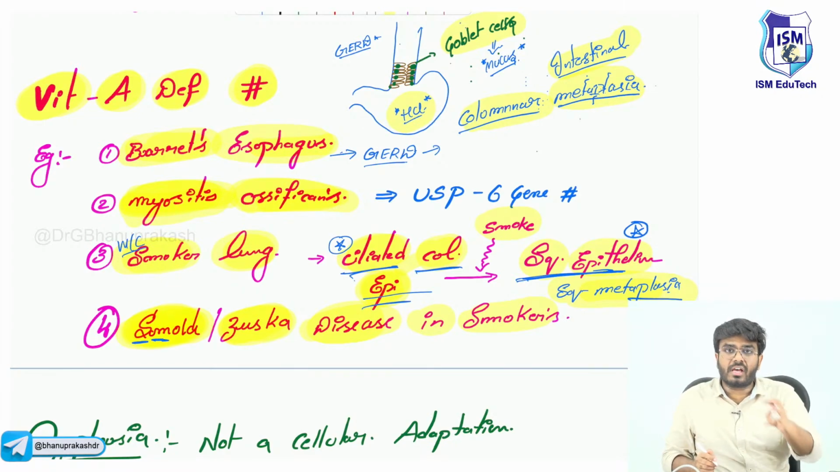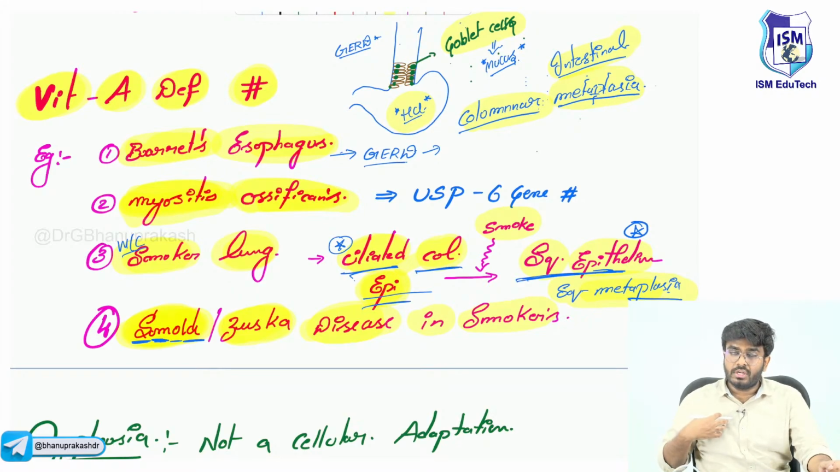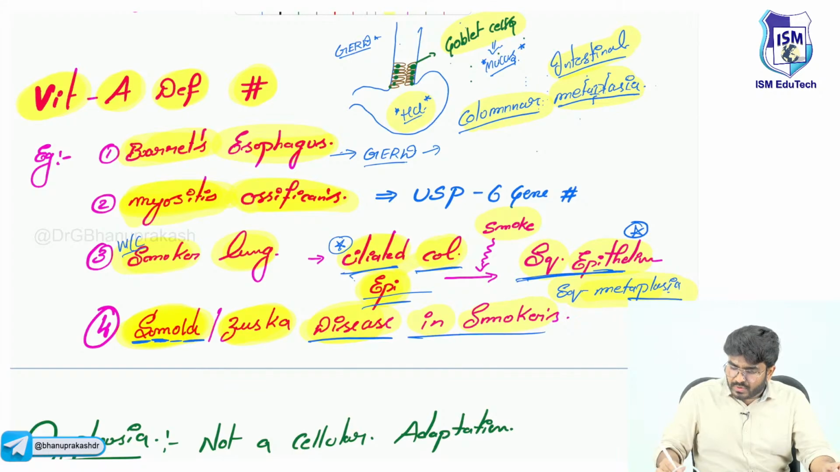See, metaplasia is happening. They will ask you, SMOLD is an example of which type of cellular adaptation? SMOLD is an example of metaplasia. SMOLD means squamous metaplasia of lactiferous ducts. The lactiferous ducts in the breast tissue will undergo metaplasia. So this is also one more example.